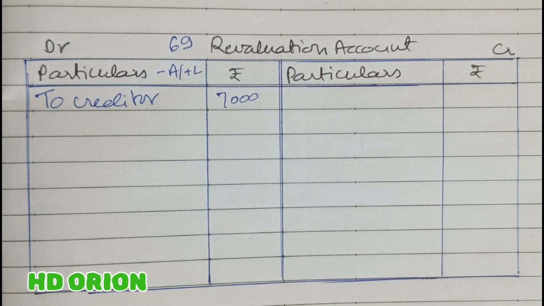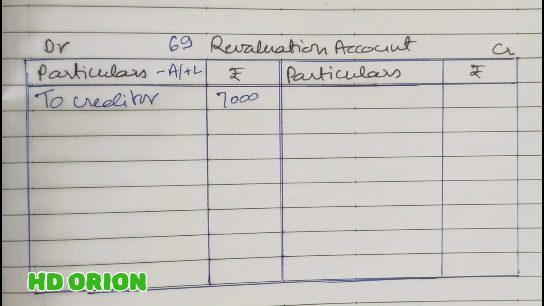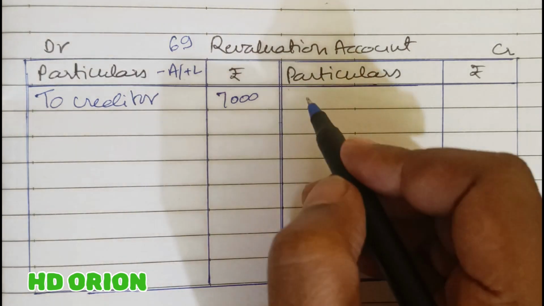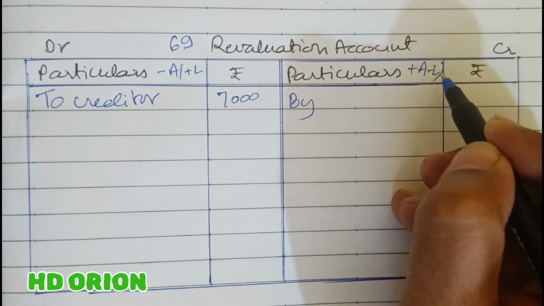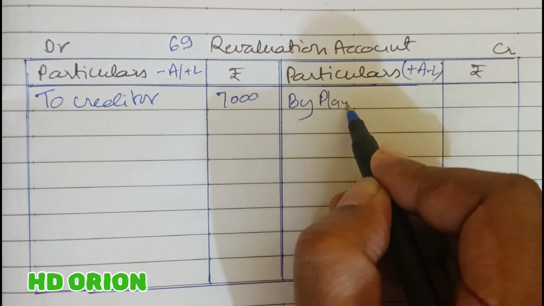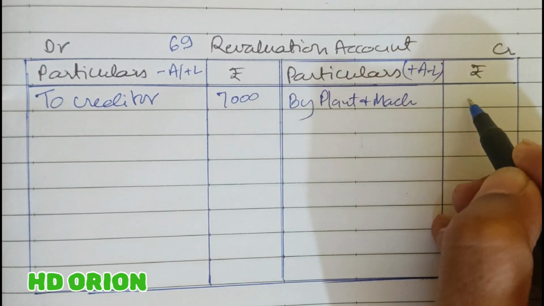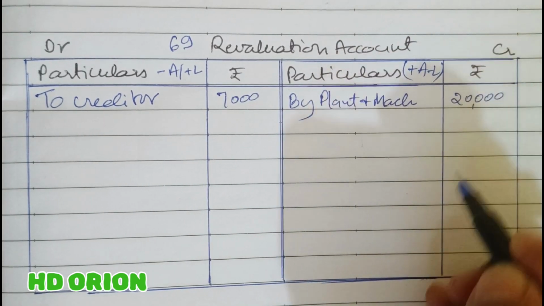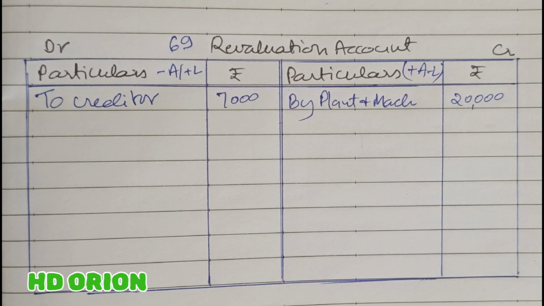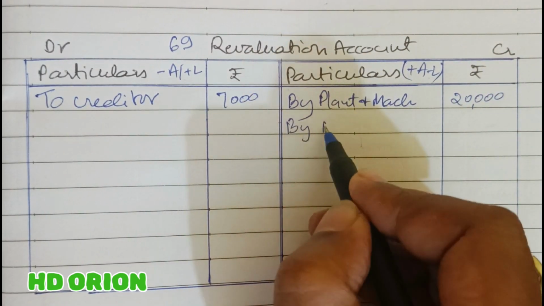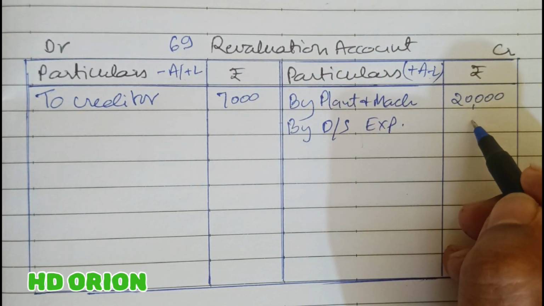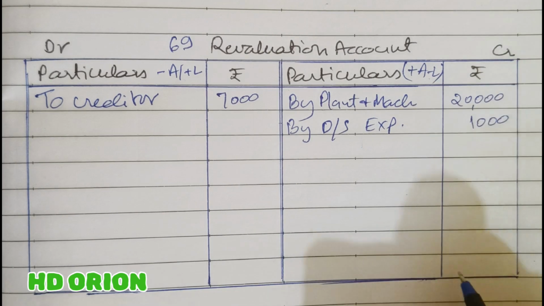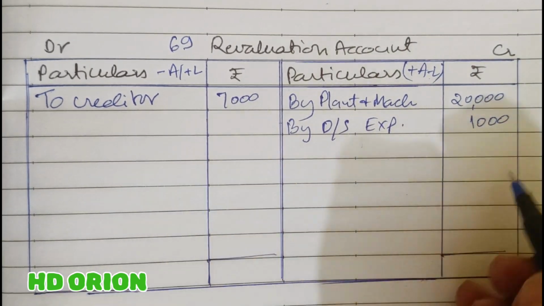Fine. So it is of how much? 7,000. Then in point E it is written plant and machinery is revalued to rupees 2 lakh. So there is increase in the value of plant and machinery. So increase in asset or decrease in liability we will write here by plant and machinery. From 1,80,000 it has increased to rupees 2 lakh by rupees 20,000. Then outstanding expenses is to be brought down. So decrease in liability. So again outstanding expenses are decreasing from 10,000 to 9,000. So there is a decrease of rupees 1,000. That is all.